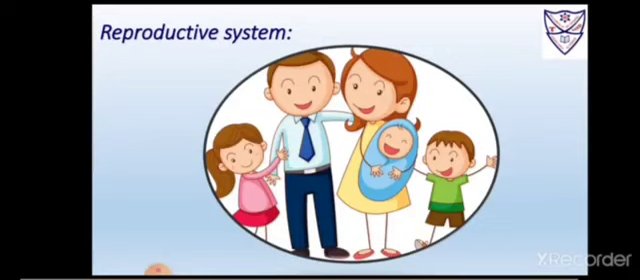Now our next is reproductive system. We have already learned this system in living and non-living things. The reproductive system helps in reproducing young ones. Always a female gives birth to a baby and not a male. So now let us move to our last topic of this lesson, that is